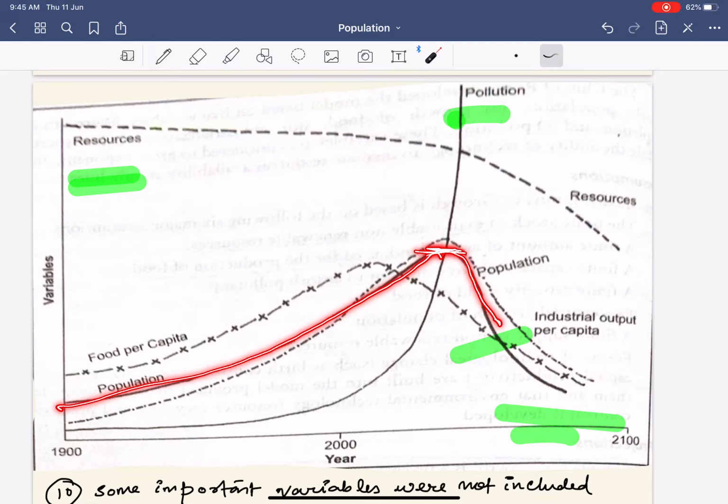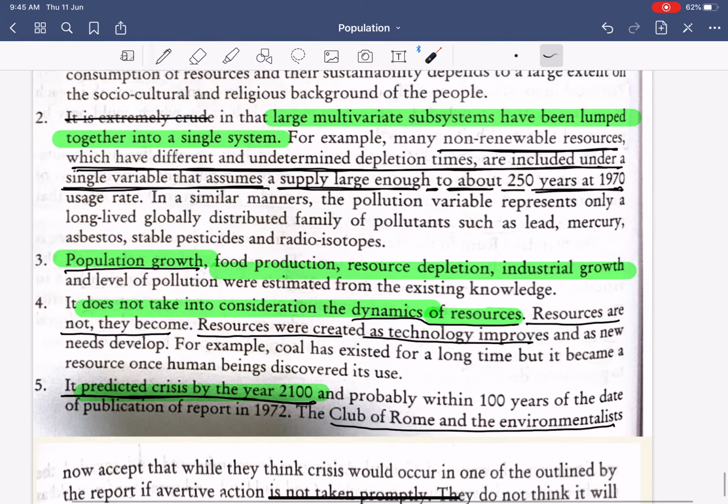But you can see that prior to the decrease in population, there is a decrease in food per capita. It shows that food per capita will decline when the population is high. You do not need to write any of this, but you need to understand this from the diagram itself.